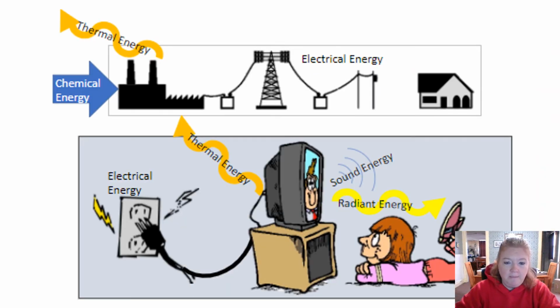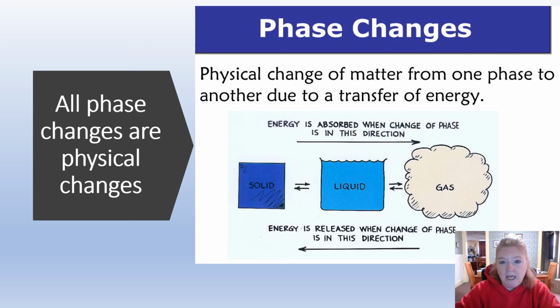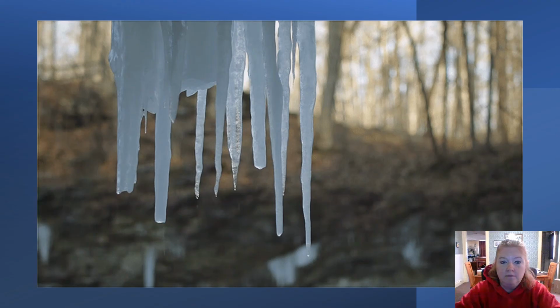Here you can see in a television. So we have electrical energy that's being converted to radiant or light, sound, but also some thermal energy. Energy changes form in physical changes. So any kind of phase change is a physical change, but there is a conversion of energy. So a solid has much more stored potential energy. A gas has less potential and more kinetic, more movement. Okay, so you can see here's a phase change. Okay, there is still energy conversion.